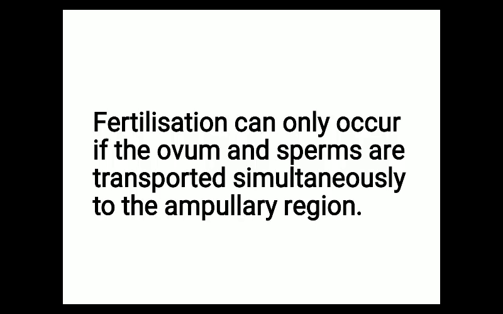So fertilization can only occur if the ovum and sperms are transported simultaneously to the ampullary region. That's why it is very important.